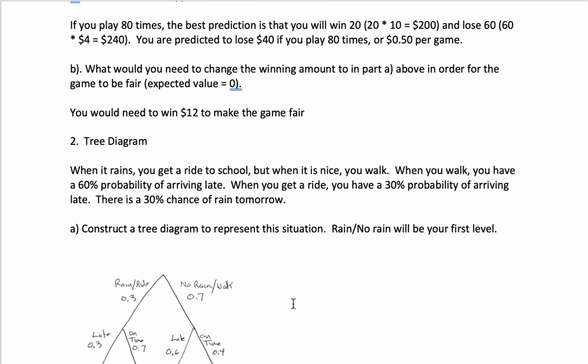Okay. When it rains, number 2, a tree diagram. When it rains, you get a ride to school, but when it's nice, you walk. When you walk, you have a 60% probability of arriving late. When you get a ride, you have a 30% probability of arriving late. There's a 30% chance of rain tomorrow.